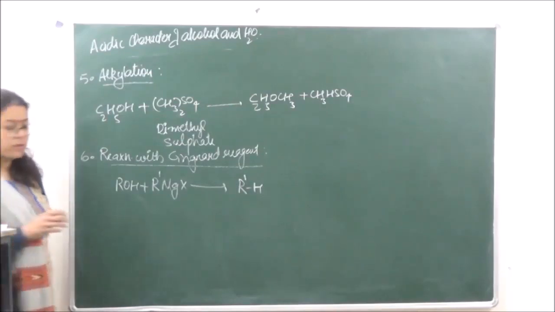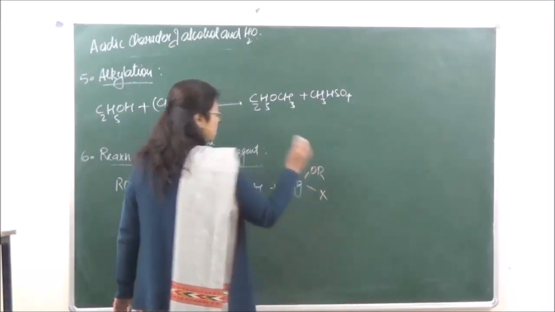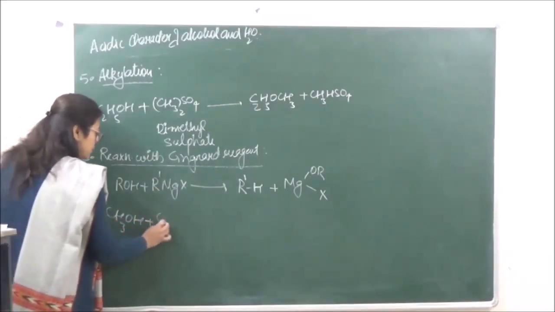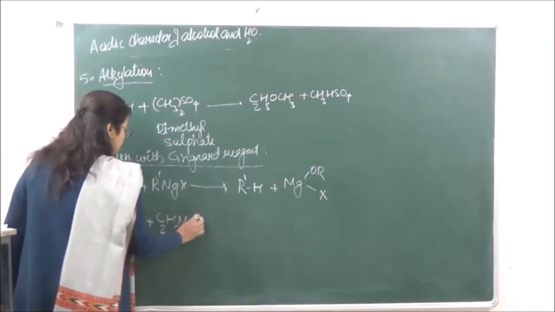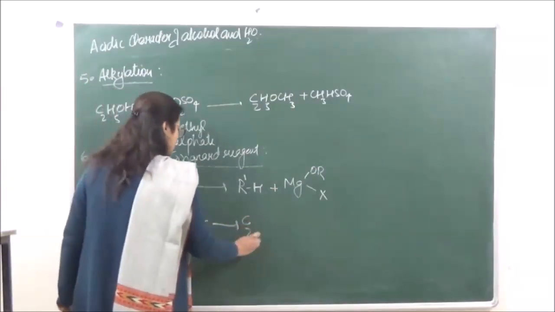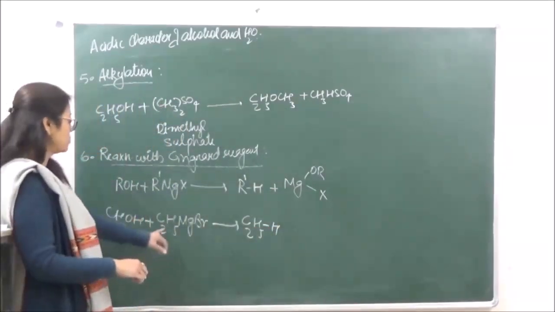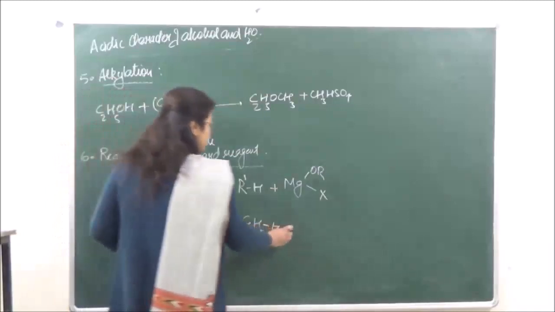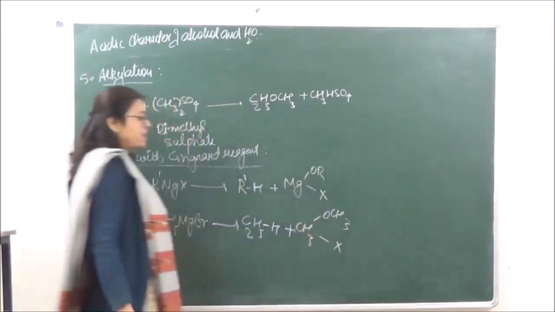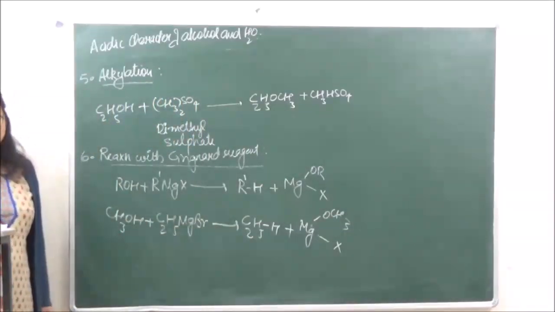Okay, and plus we are going to get over here, if you're taking an example, MgBr, this is going to give us the alkyl group which is going to form the alkanes of the Grignard reagent, and OCH3 and MgOCH3 and X.